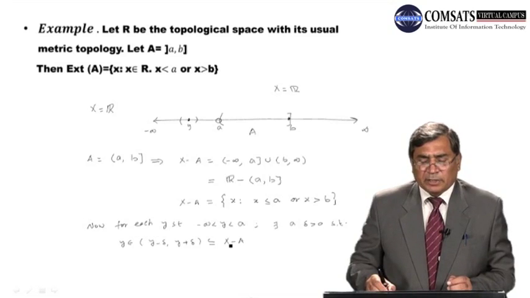This is contained in X minus A. Remember, this y plus delta is less than a, right?